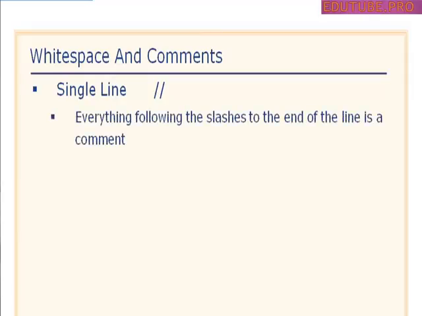First of all, with a single line comment, anything that follows those two slashes all the way to the end of the line is treated by the compiler as a comment. In other words, the first part of the line is code, I'll compile that, I'll run it, I'll do stuff with it. Everything past those two slashes, I'm just going to ignore. Good example: we're creating an integer here called age in our veterinarian's program, int space age. Close it out, put our two slashes, and everything from there to the end of the line, to where we start a new line, is treated as a comment. We've left ourselves a little note here that this integer age is going to hold the animal's age